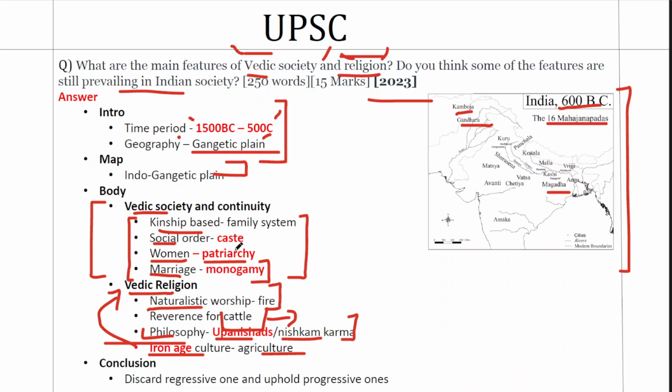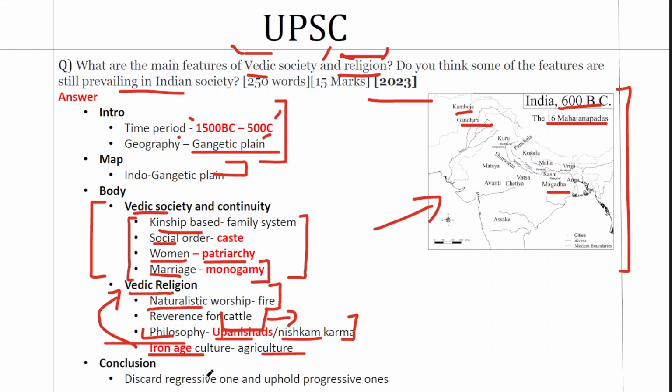Now 8 points, 8 analytical points, 8 distinct factors, 8 clear value additions, and a proper map plus the time period and other regions will set this answer on a good tone. And we'll conclude this answer by talking about the elements of continuity.